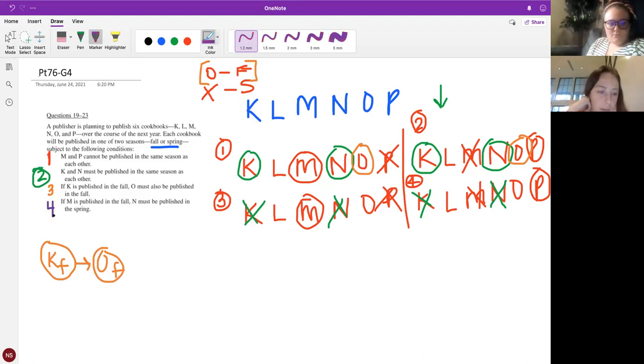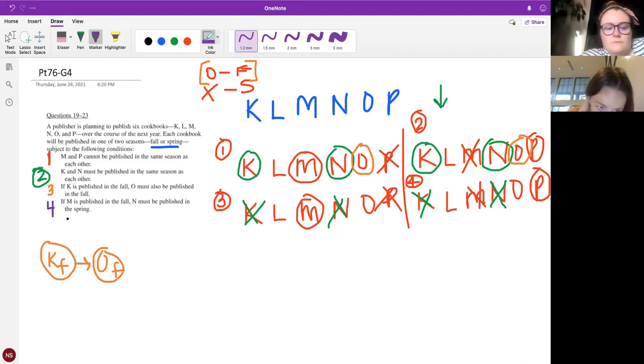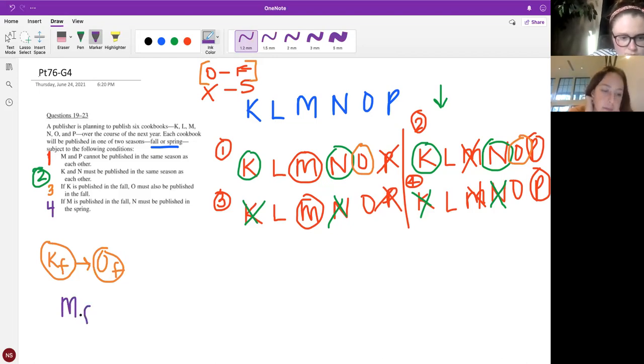As far as diagramming, I put M F and then N S. Yeah, so I would probably do: if M is in, then N is... yeah.